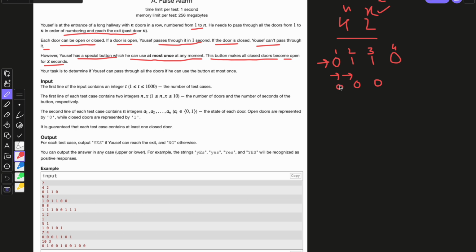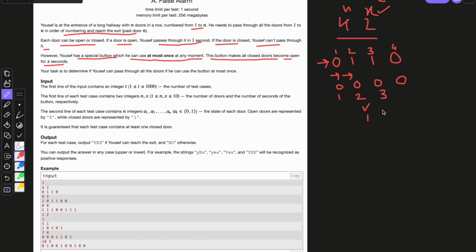So at 1 second he passed through door 1, and at the second he used this power. Now this door is open, he will pass through, 1 second has passed, right?